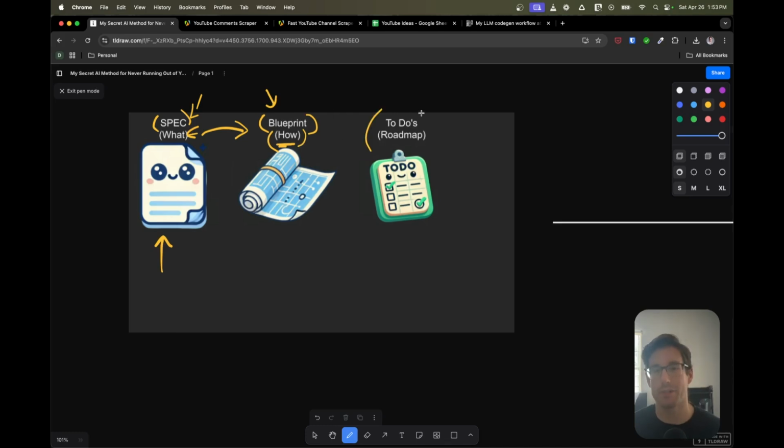And then lastly, we're going to have to-dos from the blueprint, which is going to be the roadmap for our AI. And this is really important. It's something I've talked about in the past, but I'll quickly touch on it now. We have a high-level focus and a low-level focus for the AI that's building this for us. And oftentimes what we want to do is ensure that we can have the AI bounce back and forth between high and low to keep it focused on the task at hand and ensure it's following the right path strategically. Reason being is the AI gets lost in the forest.